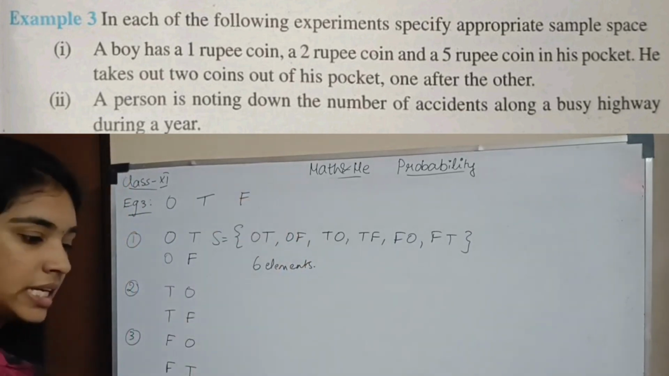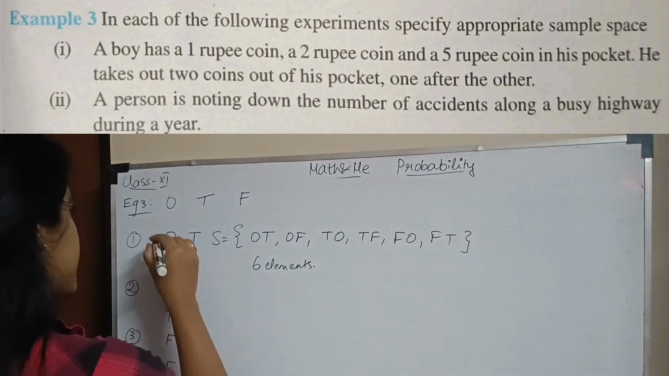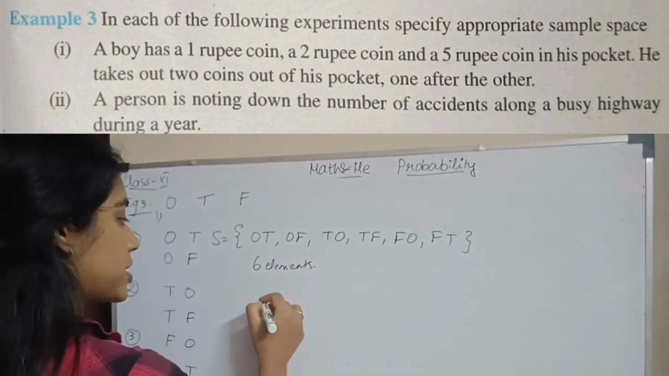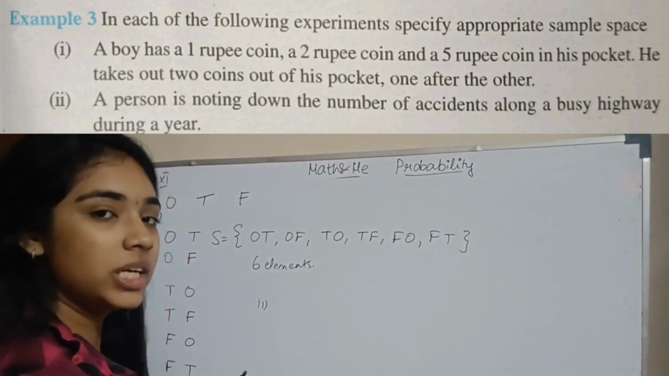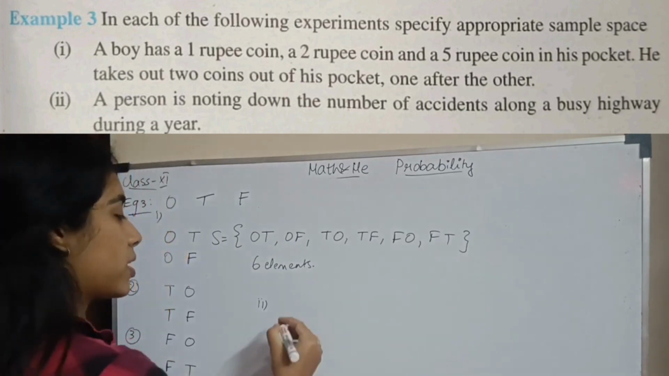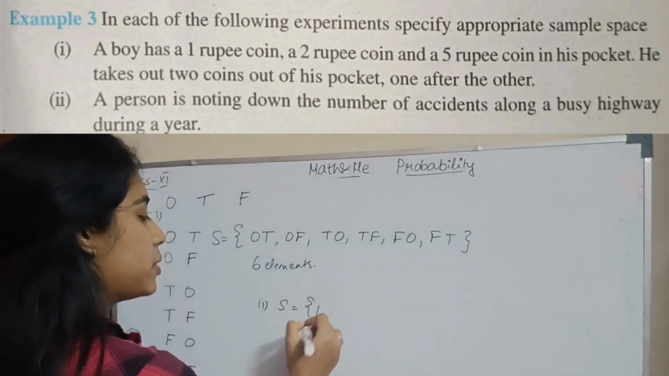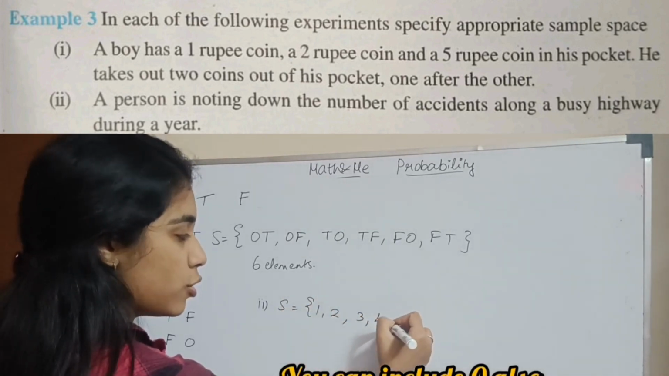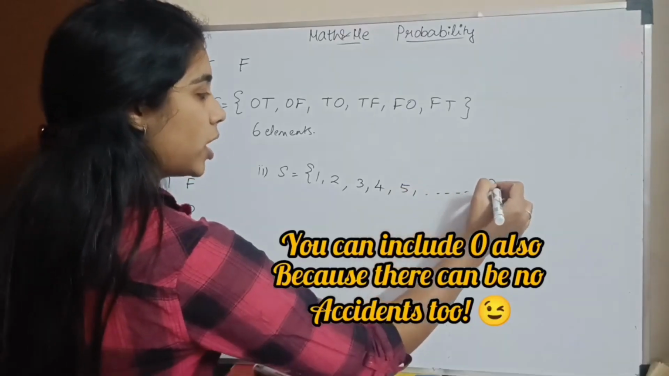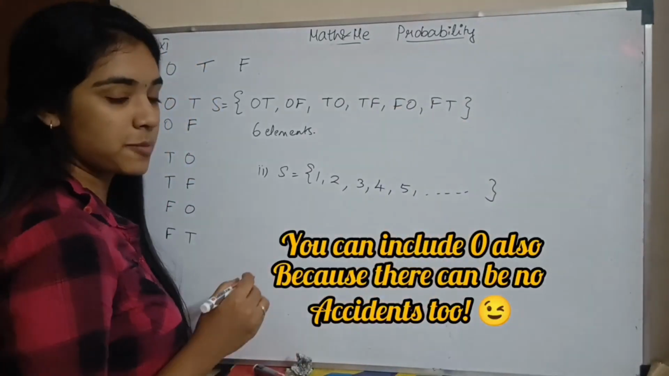Okay? Second subsection. This is my first subsection. Second subsection என்ன? A person is noting down the number of accidents along a busy highway during a year. ஒரு வருஷம் ஃபுல்லா ஆக்சிடென்ட் நோட் பண்றான். So sample space என்னவா இருக்கலாம்? There can be 1 accident. There can be 2 accidents. There can be 3 accidents. 4, 5 and so on. It is an infinite sample space. Okay?